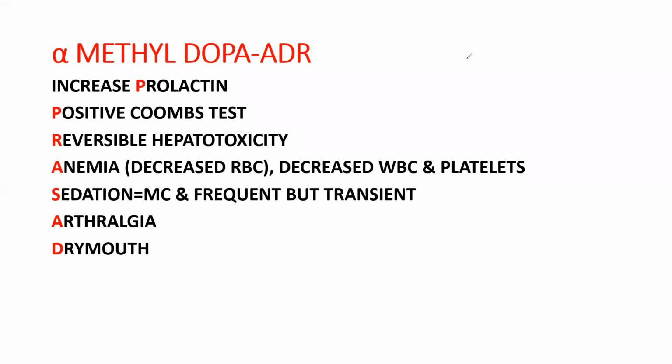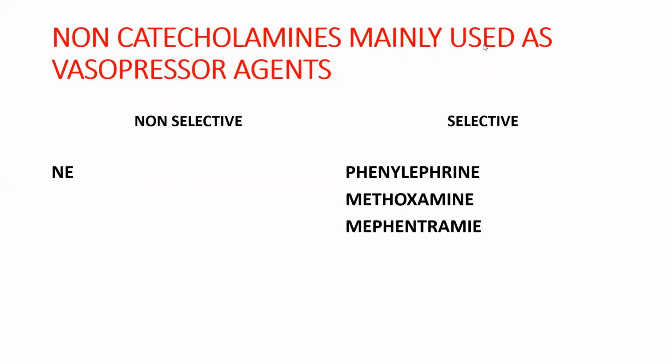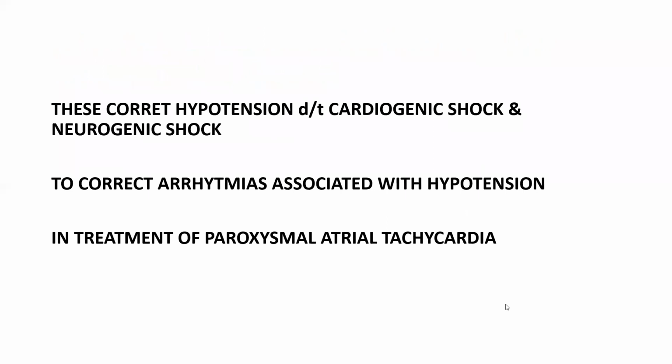So here we finish the clonidine and alpha methyl dopa, and this one, non-catecholamines, mainly used as vasopressor agents. This is the most important question for you, maybe 2 marks or maybe 3 marks, maybe a short answer. So just remember the names. Vasopressor agents means you have to remember these four names: norepinephrine, phenylephrine, methoxamine, and mephentermine. These are the four agents which are used as vasopressor agents.